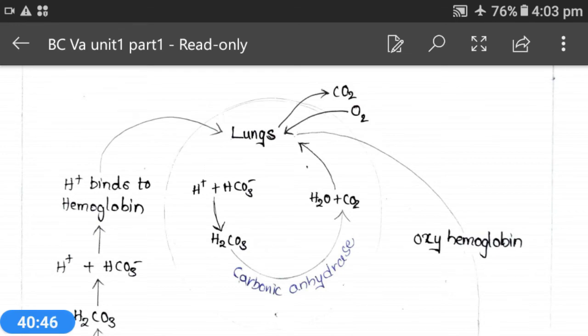Hemoglobin will carry CO2, also in the form of bicarbonate, and this will be taken to the lungs, where this bicarbonate will be split again into H2O and CO2 with the help of carbonic anhydrase enzyme, and ultimately CO2 is exhaled from the body. This is how transportation of oxygen and carbon dioxide is seen in the body with the help of blood.